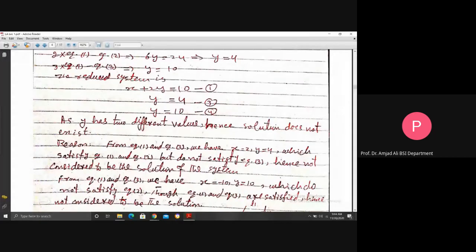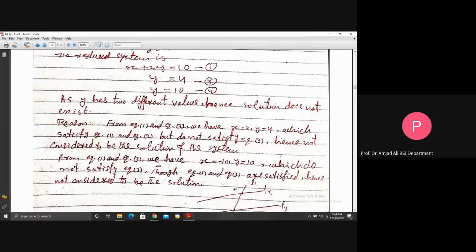But here, in this case, this solution does not satisfy equation 2, and that solution does not satisfy equation 3. So none of them is considered to be the solution of the entire system.